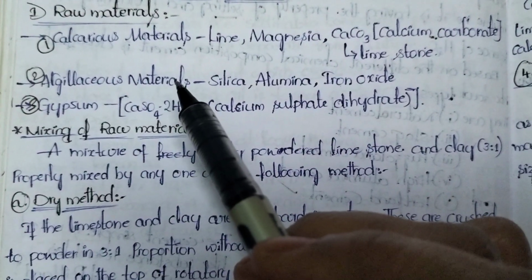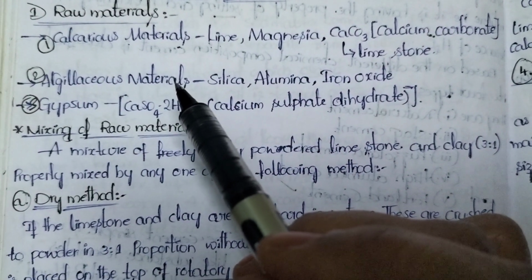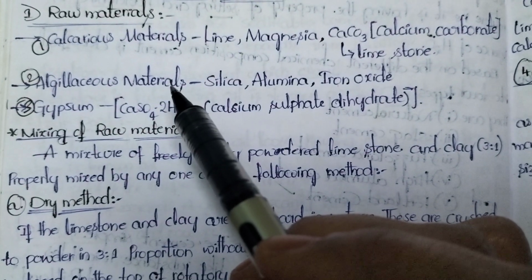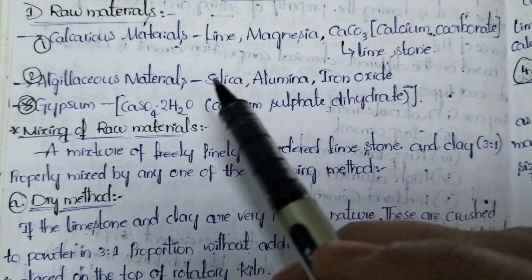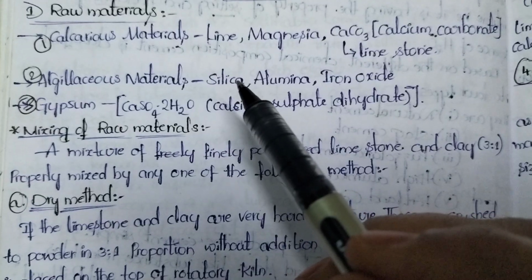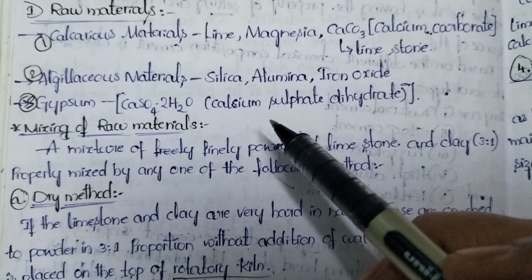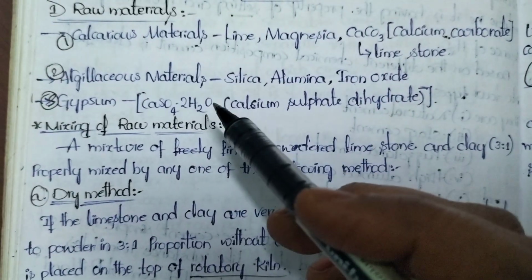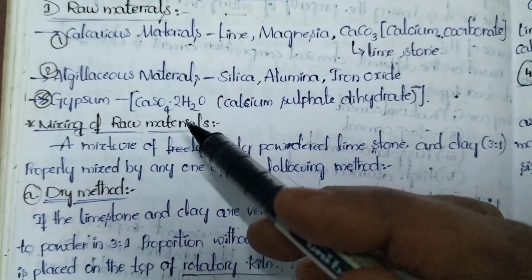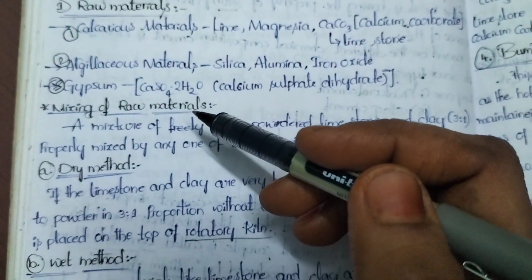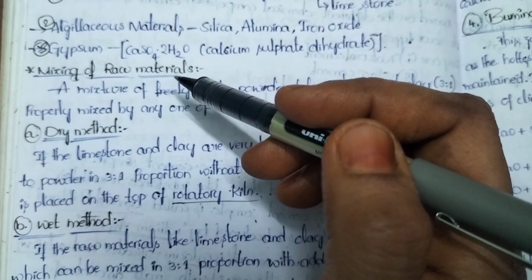Next, argillaceous materials. Argillaceous materials are generally clay composition. These are all present in clay. So what are the argillaceous materials? Silica, alumina and iron oxide are called argillaceous materials. To these raw materials we need to add a little amount of gypsum. So first we gather the raw materials. Look into the manufacturing process of Portland cement.